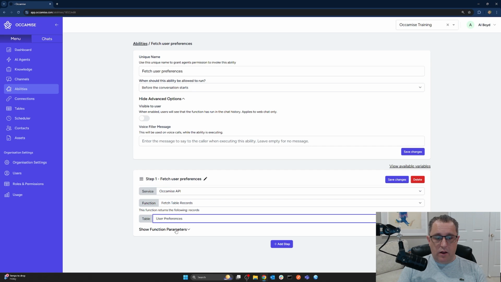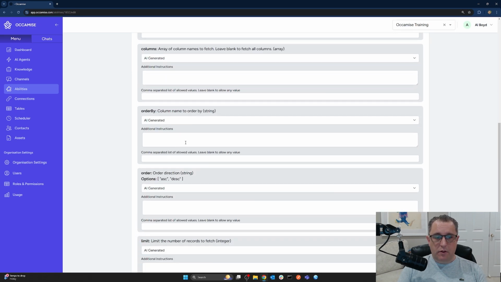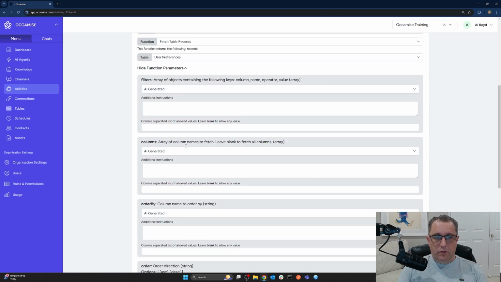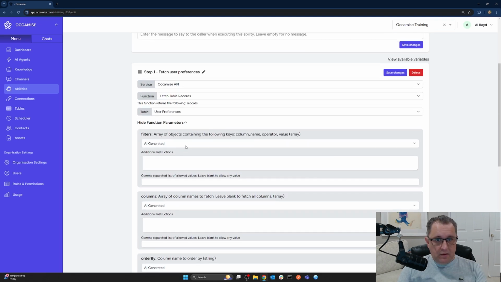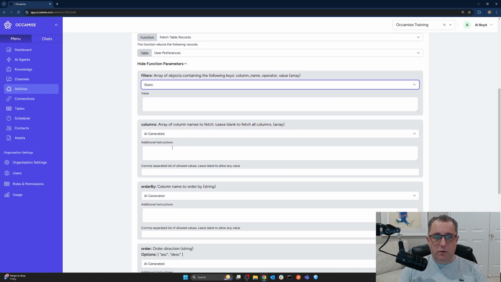And then under show function parameters, we have some different parameters that we can specify around fetching data from a table. So what are we going to put in these? We're going to hard code that we are just going to fetch all records from the table. So I don't need to apply a filter. So I'm going to have no filter.